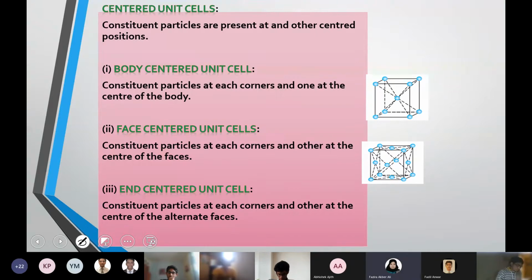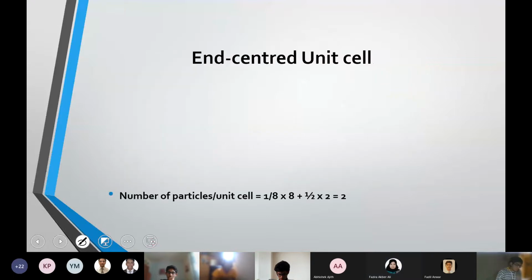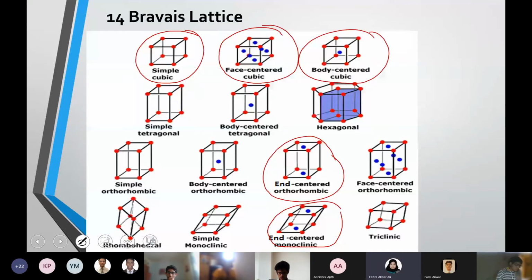So based on these possibilities, finally we found that 14 different ways of arrangements are possible. That is, there are 14 Bravais lattices. And I told you yesterday we are just focusing on the cubic, from the point of view of examination. You don't have to learn how the end centered will look in orthorhombic or monoclinic. That drawing part is not important. Only for us it will be based on the different arrangements of a cube.